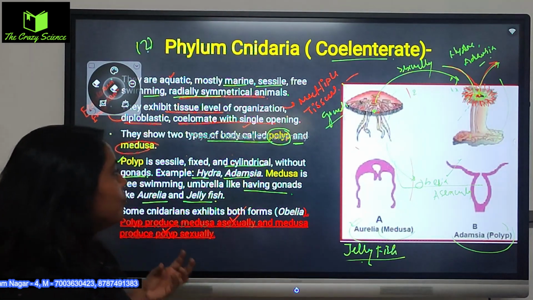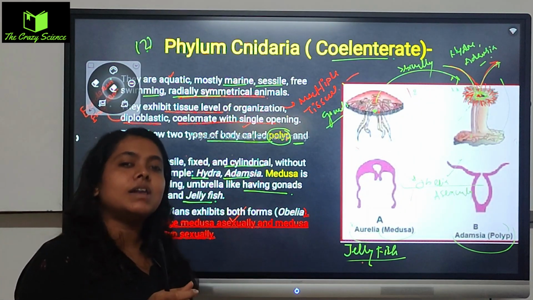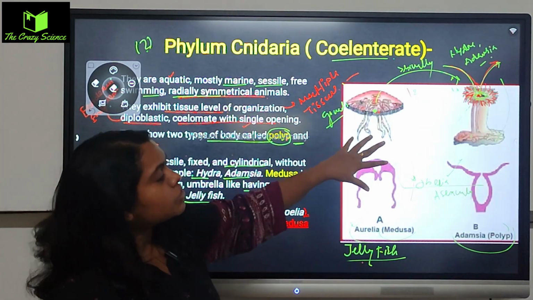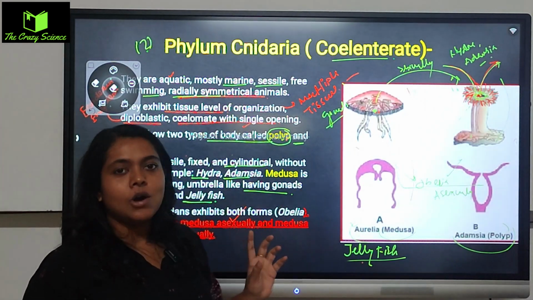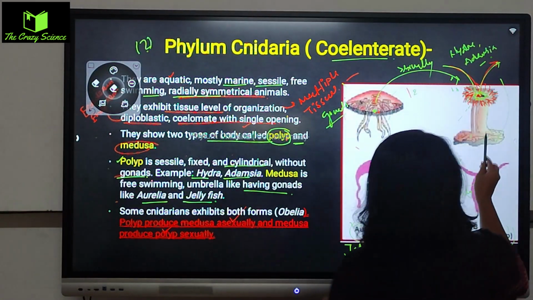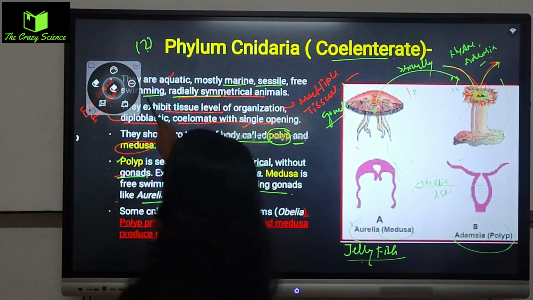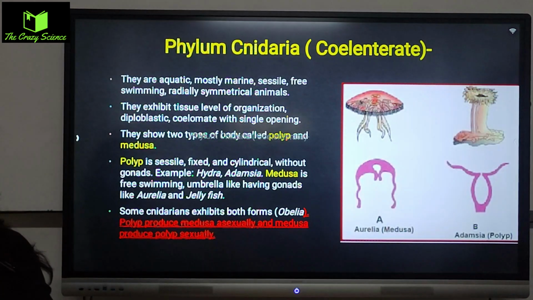Okay, so one question may be asked in the NEET also, that which organism shows both forms. Both will be seen in them, that is Obelia. Obelia is a sort of organism where you will get to see the polyp and the medusa, both you will get to see in Obelia. Okay, all right, so this was our second phylum.